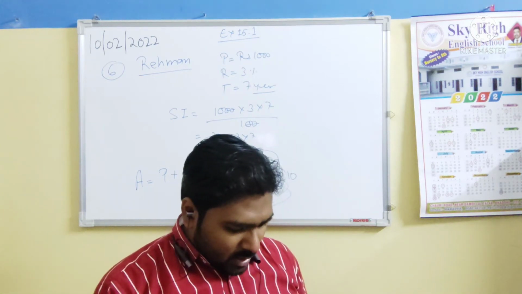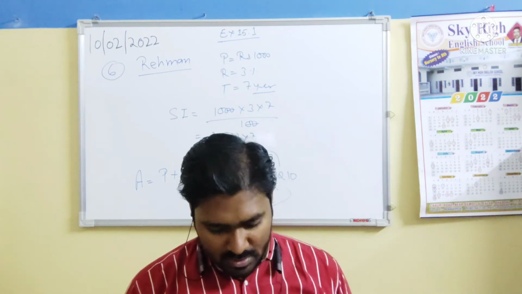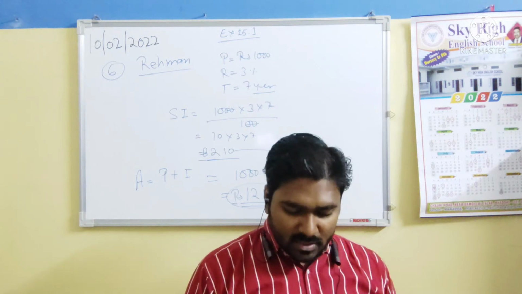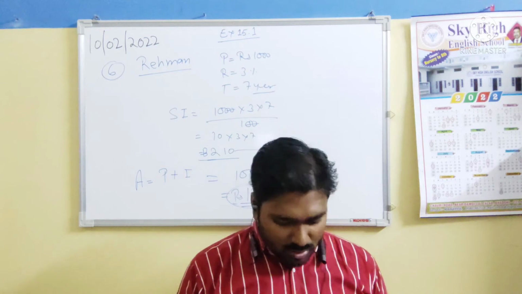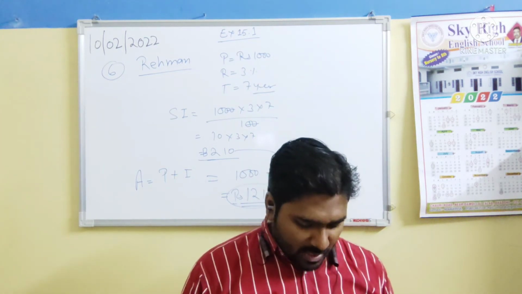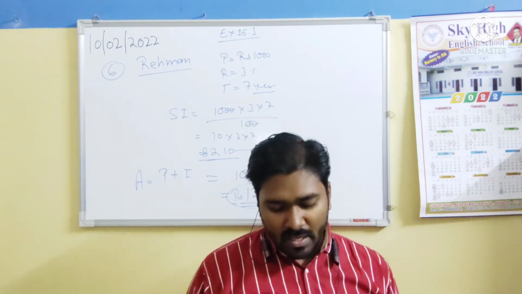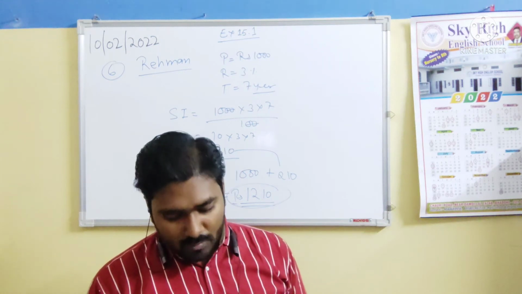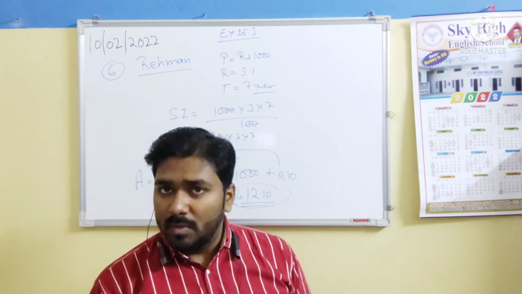Then question number 8: if the simple interest for 8 years on a certain sum is rupees 96, find the simple interest for 6 years on the same sum at the same rate. The question is the same as the one we have done. Question number 9: calculate the time in which 5,000 will amount to 5,500 at 5%. So we have principal, we have amount, we have rate of interest, so we put the formula and do the process.